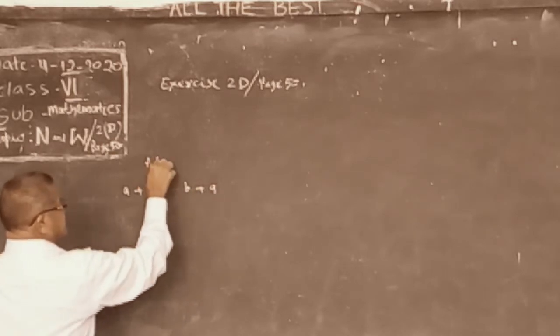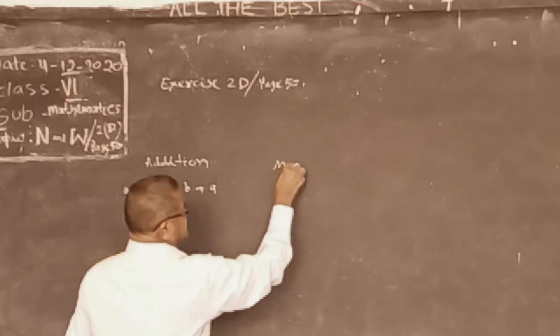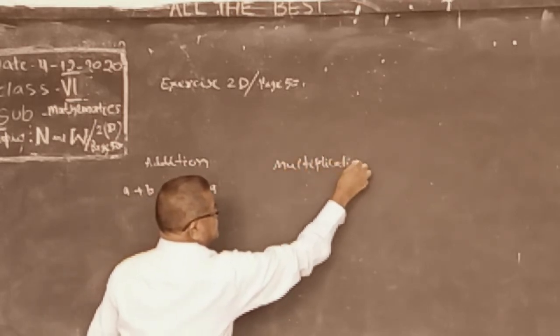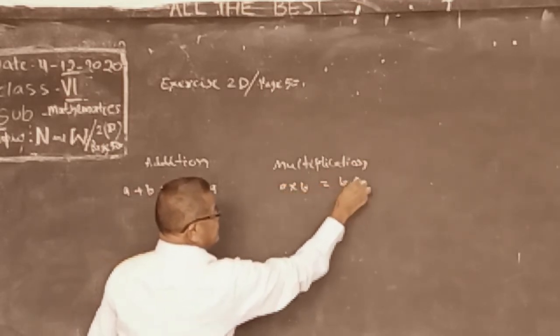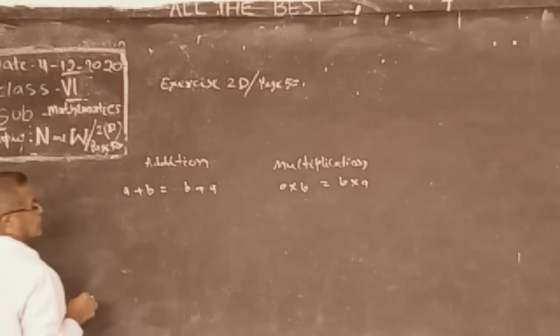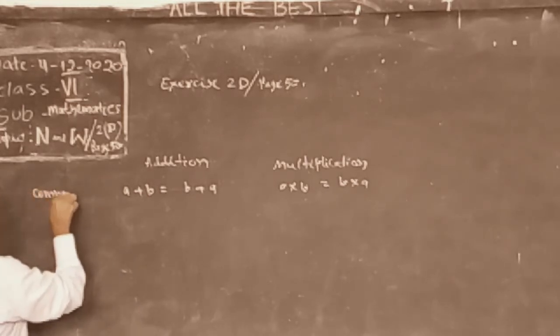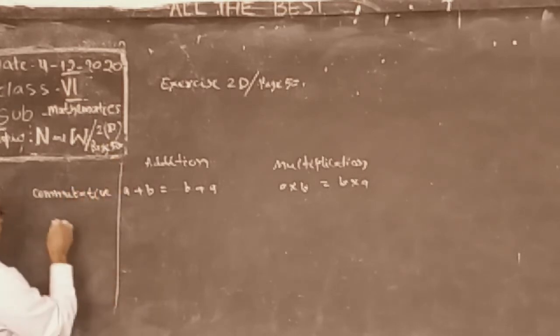In multiplication also, a into b is same as b into a.